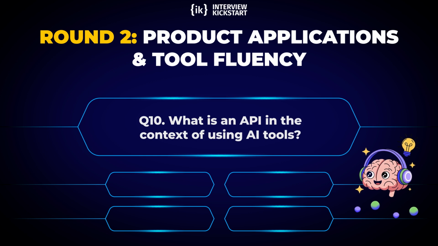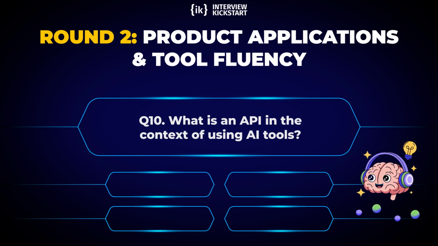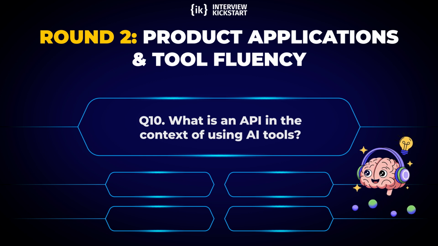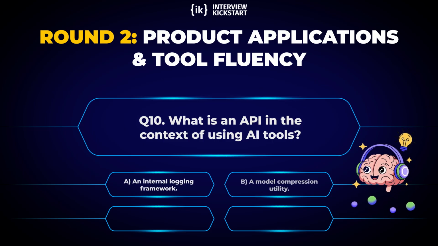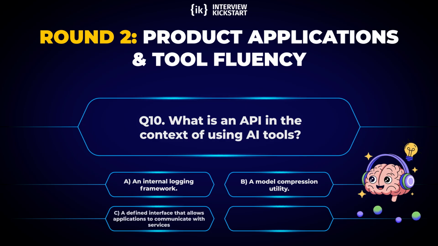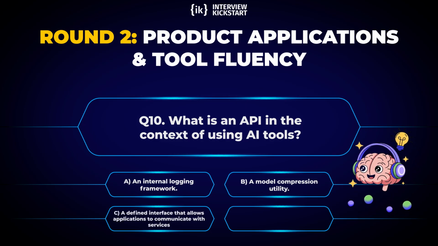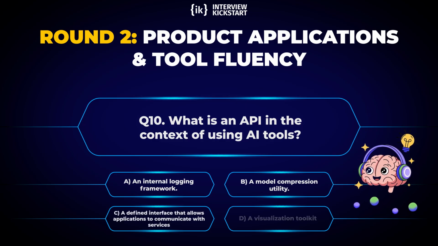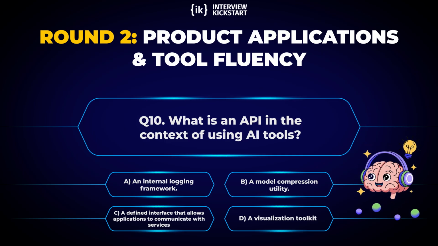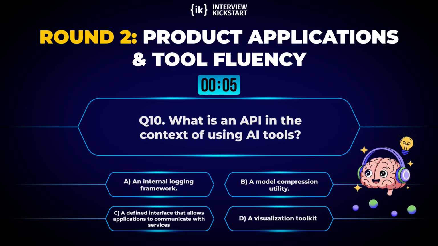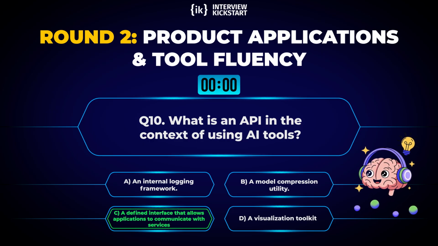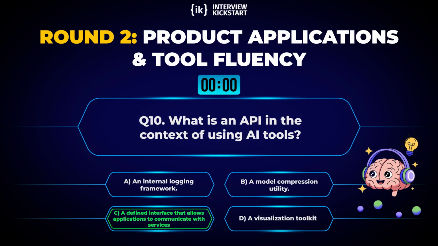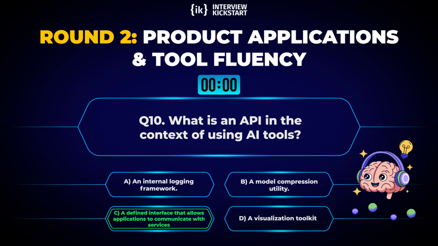Question 10. What is an API in the context of using AI tools? Options. A, an internal logging framework. B, a model compression utility. C, a defined interface that allows applications to communicate with services. D, a visualization toolkit. Correct answer. C, a defined interface that allows applications to communicate with services.